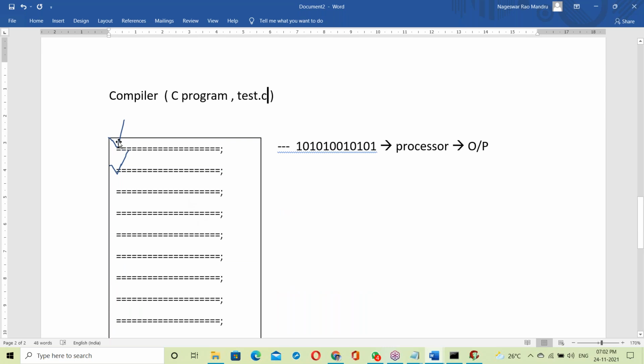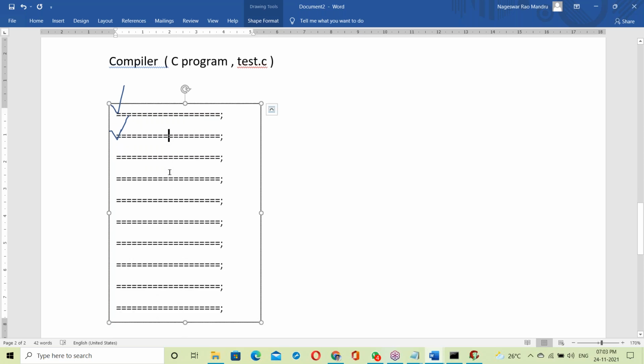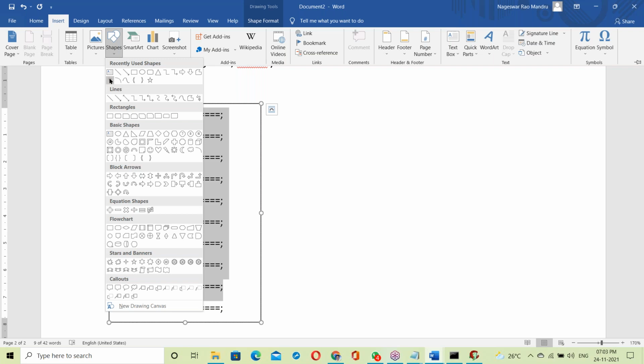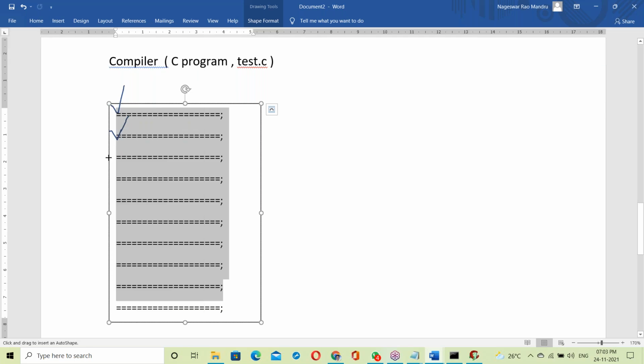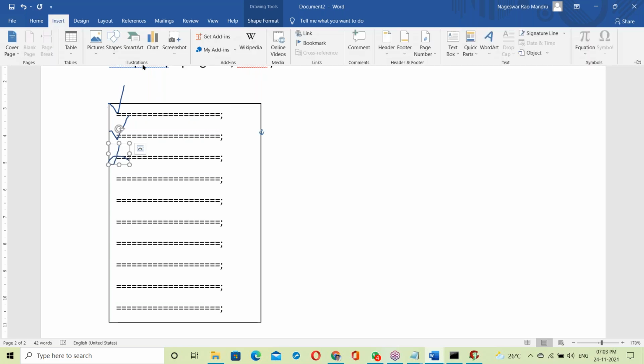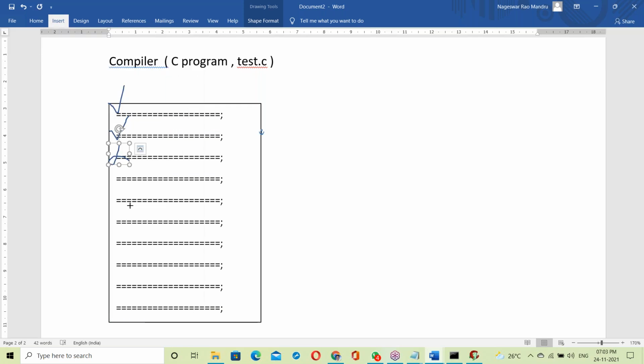The compiler checks the first statement of the C program. Even if the first statement is correct, it won't convert into binary immediately. Okay, checking the next statement. Suppose the next statement is correct, it won't convert. The C compiler checks the whole program from top to bottom. First statement correct, next statement correct. Suppose the next statement is wrong, it shows an error at the third line.